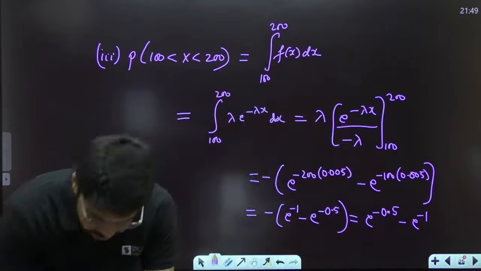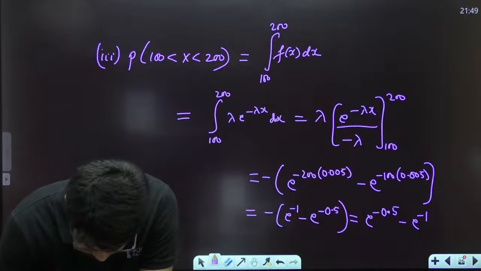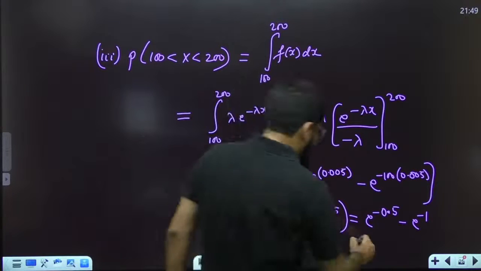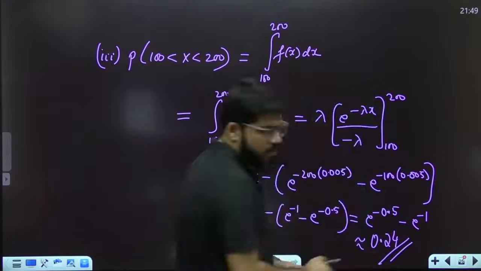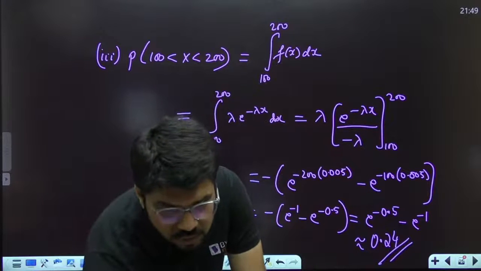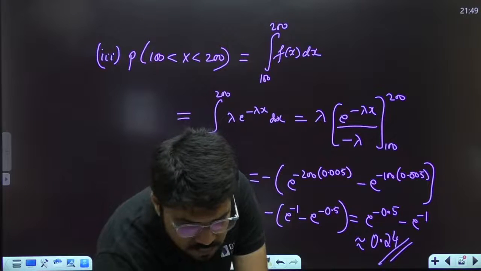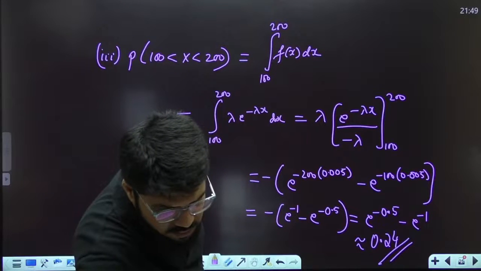Let's calculate this value and close the answer. 0.238, approximately 0.24. This is approximately equal to 0.24.